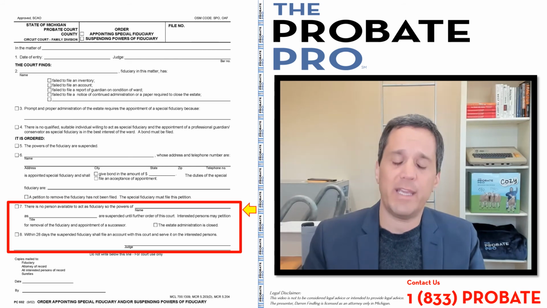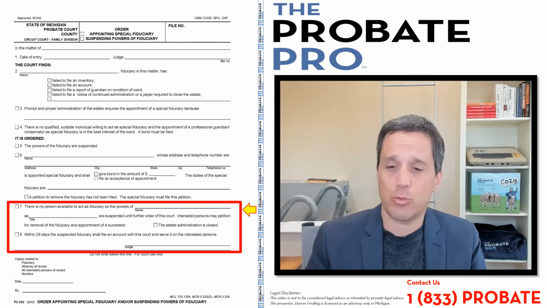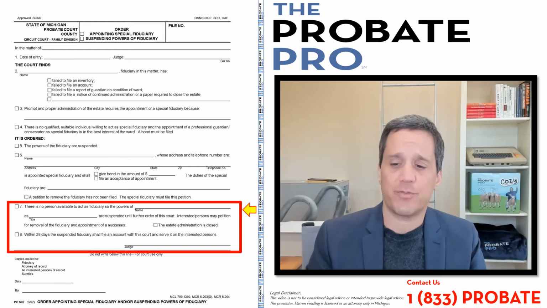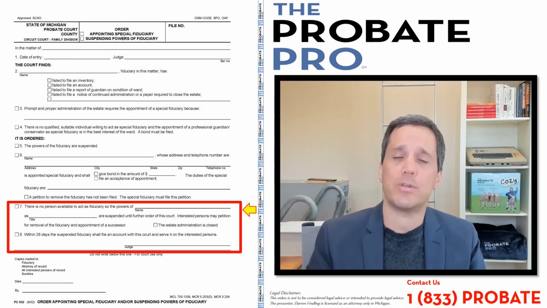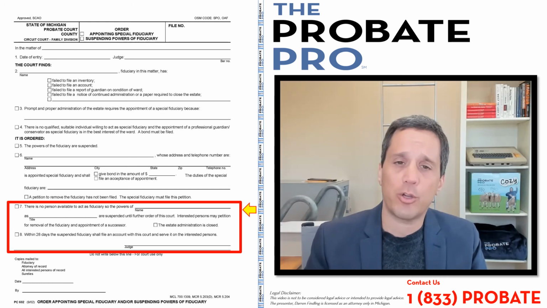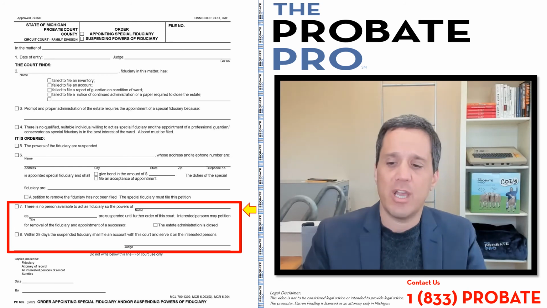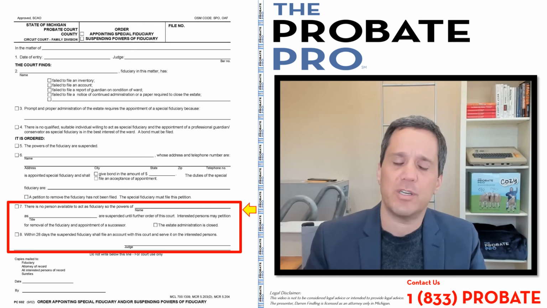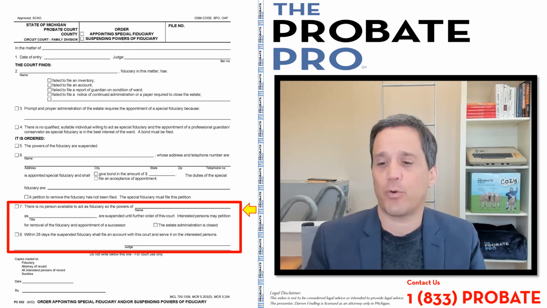Now, you have the right as an interested person in an estate to always file a petition to remove a fiduciary. There's various forms to do such a thing, as well as to hold them accountable by requiring them to account, or to argue that they've breached their fiduciary duties and ask for them to be surcharged. Those are other petitions that you can proceed on if the fiduciary has failed to perform their role.